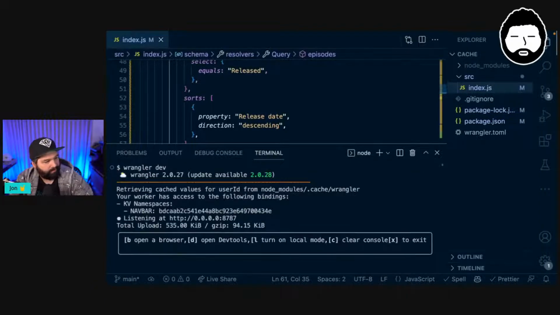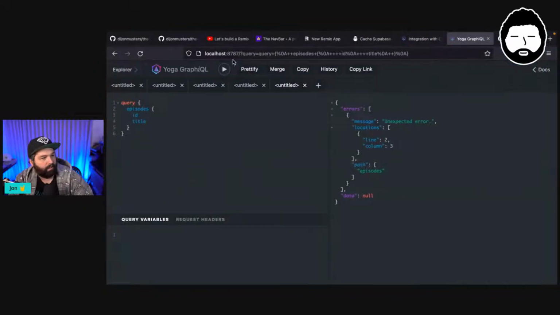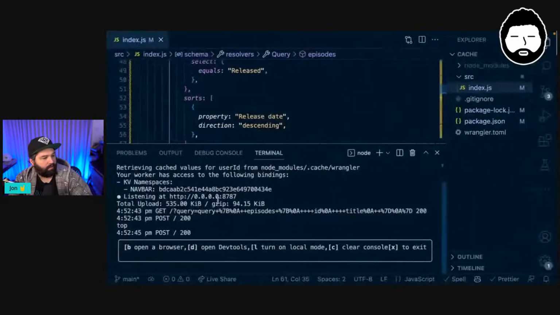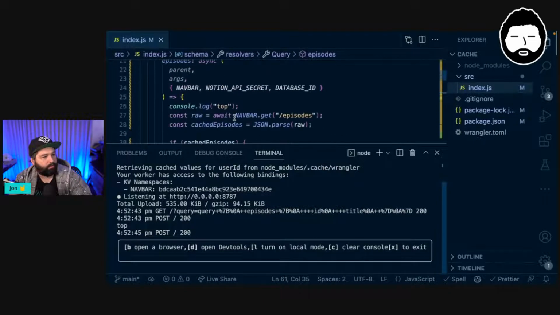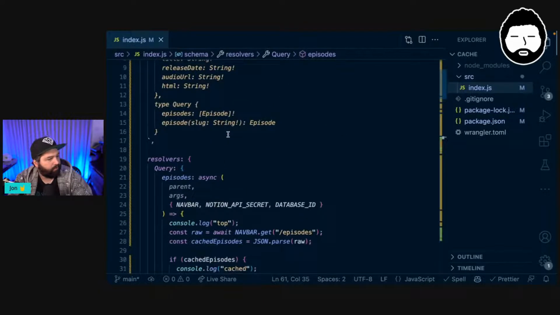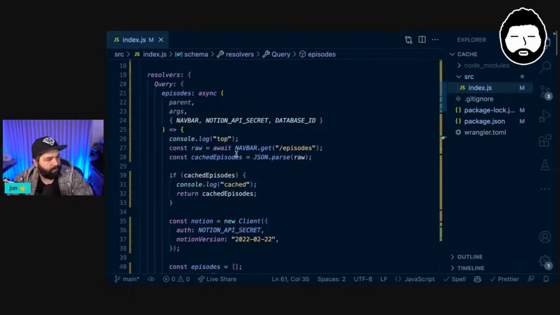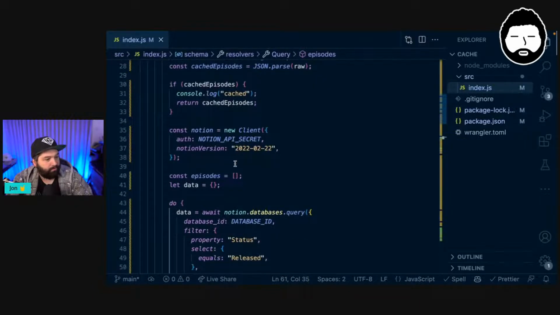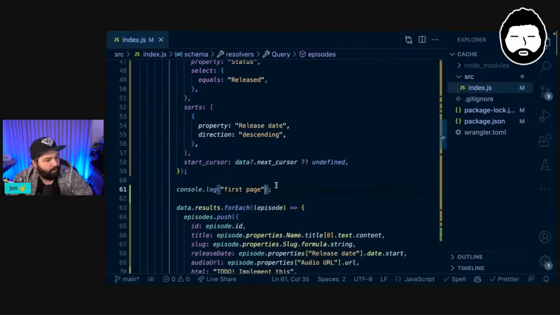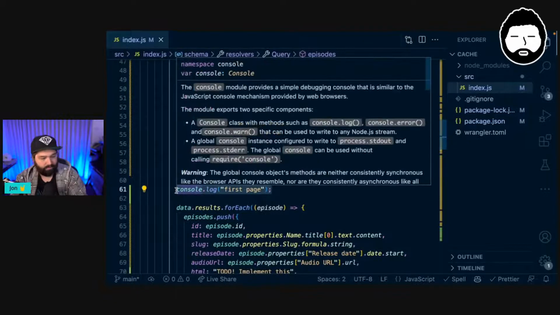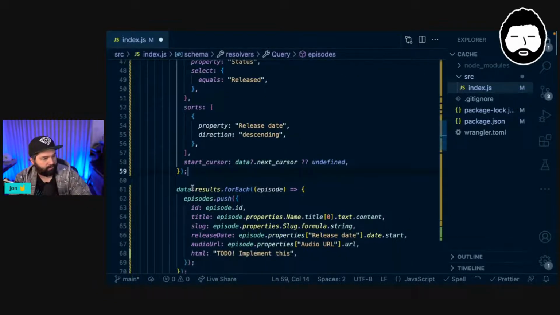So saying wrangler dev, and we're running over port 8787. So maybe we'll give this a refresh and then send that request. And what do we get in the console? We only got top. Okay, so we're not even getting to that part. What is happening here? It's been a very interesting episode of very weird bugs, very strange ghosts in the system.